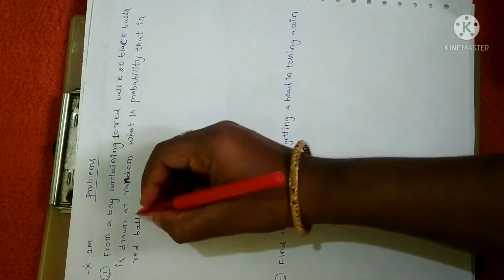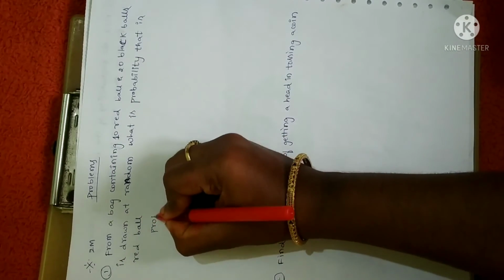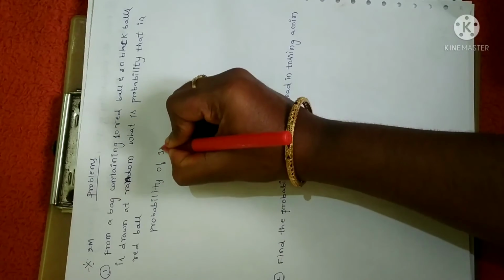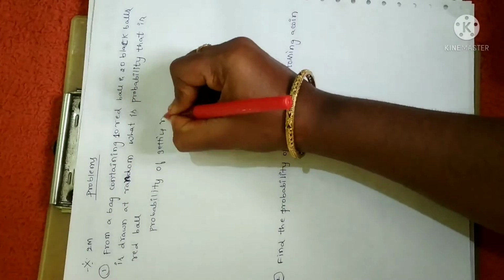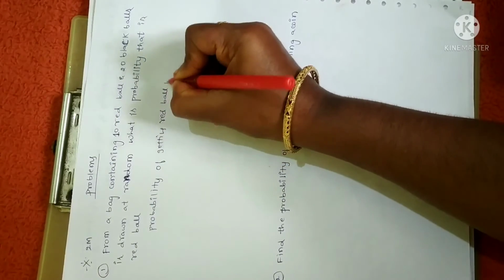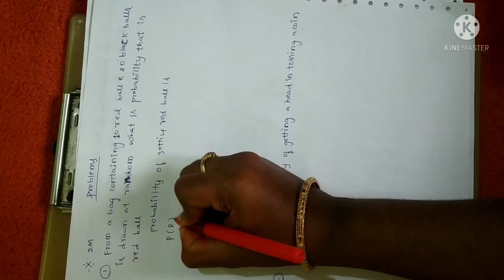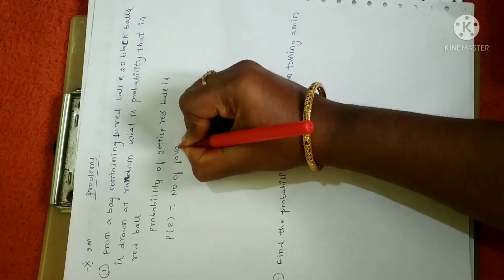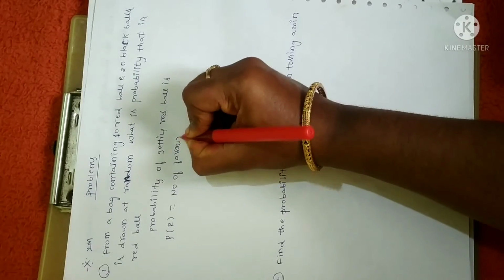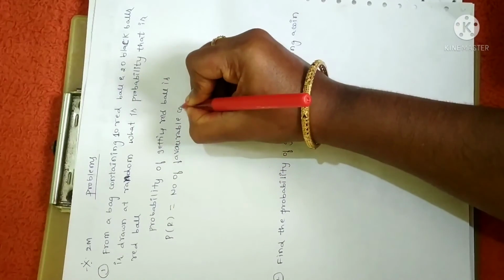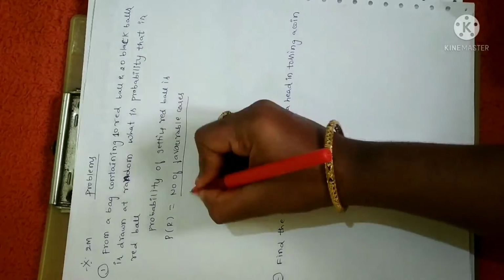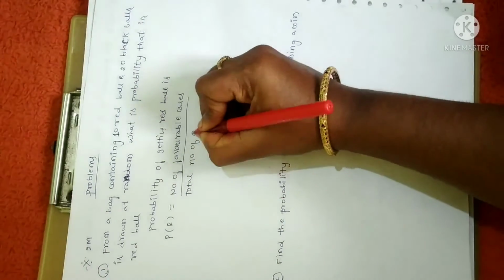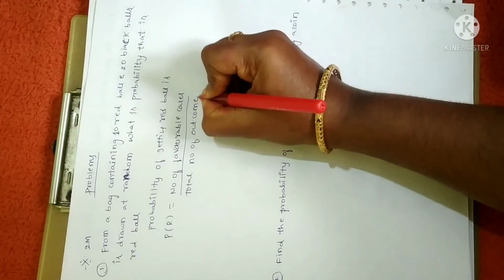First write down the formula. The probability of getting a red ball is, probability of red ball is equal to number of favorable cases, or number of favorable outcomes, divided by total number of outcomes. You have to write the formula for a 2 mark question, you should not skip it. You just write enough. Fine.